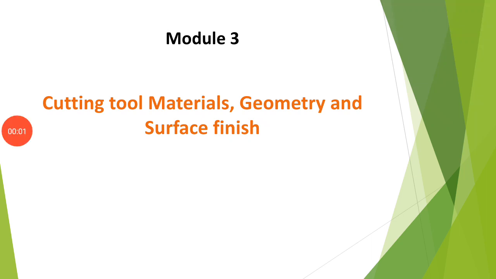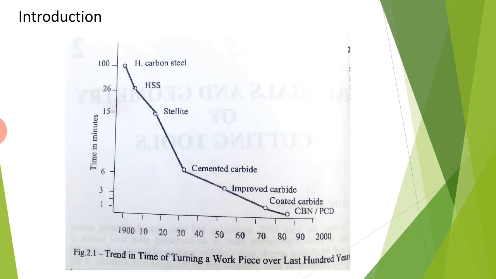This is Module 3, Cutting Tool Materials, Geometry and Surface Finish. Introduction. This is a graph where time in minutes was plotted against the years. The X-axis is 1900 up to 2000 and the time in minutes is 1 to 100 minutes.